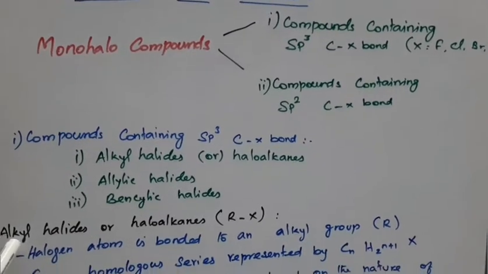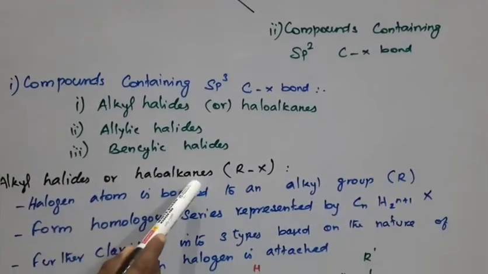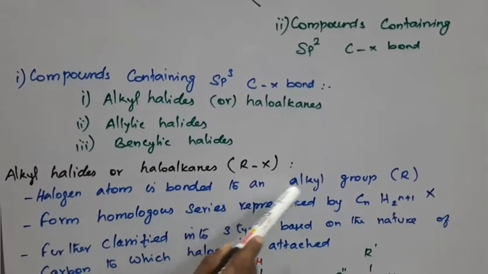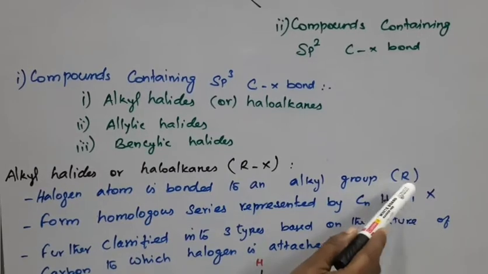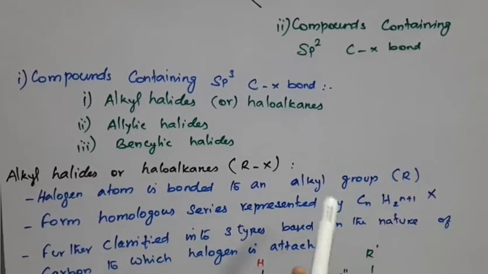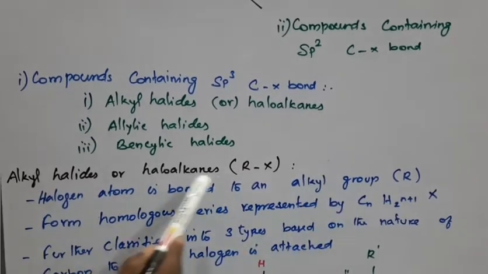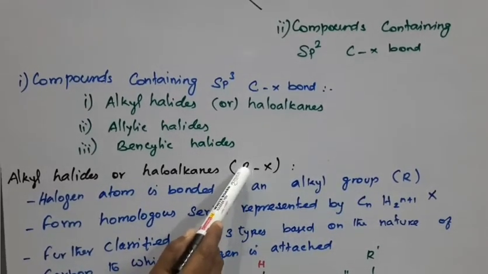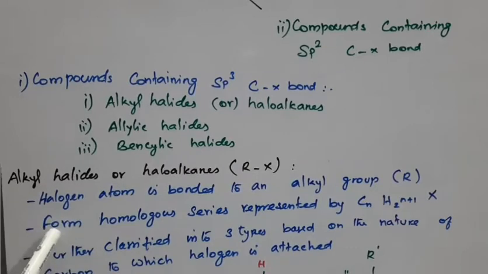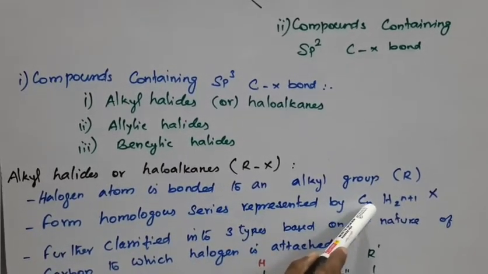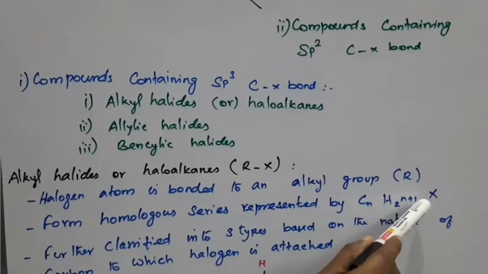The first one, alkyl halide or haloalkanes: the halogen atom is bonded to an alkyl group. This R represents any alkyl group, that is, a methyl group or ethyl group. The halogen is directly attached to the alkyl group, and it forms a homologous series represented by the formula CnH2n+1X.